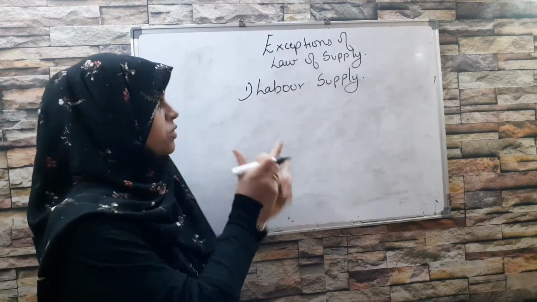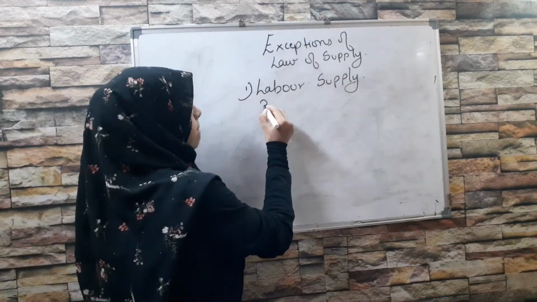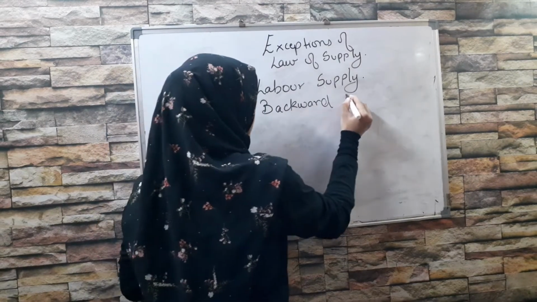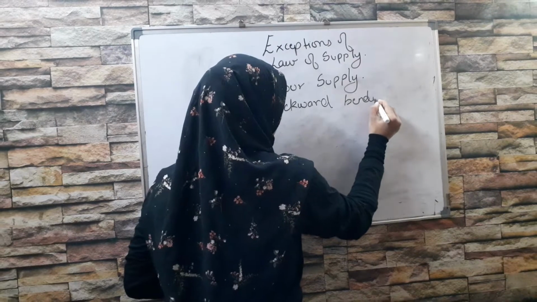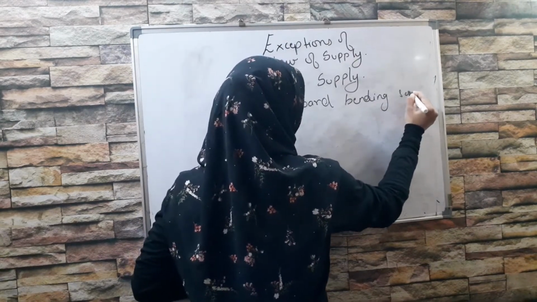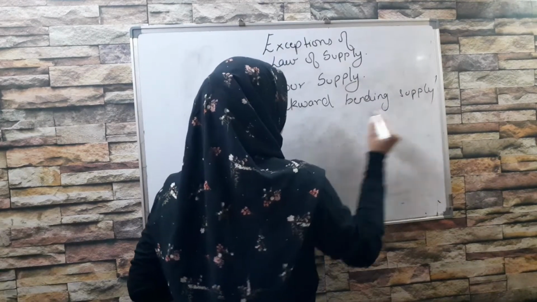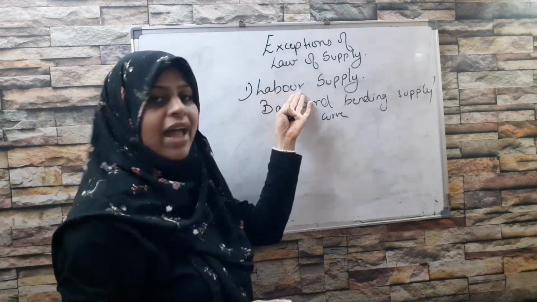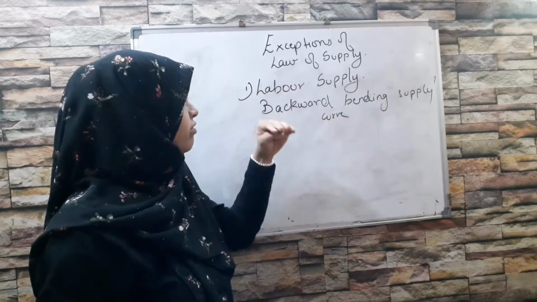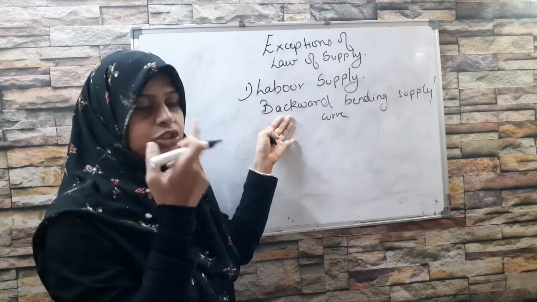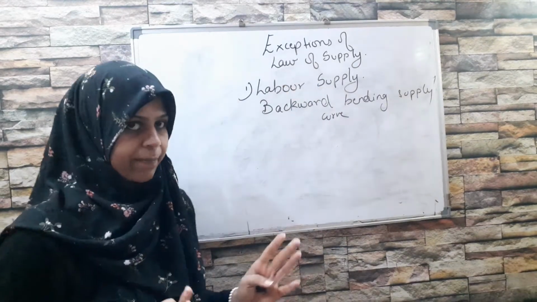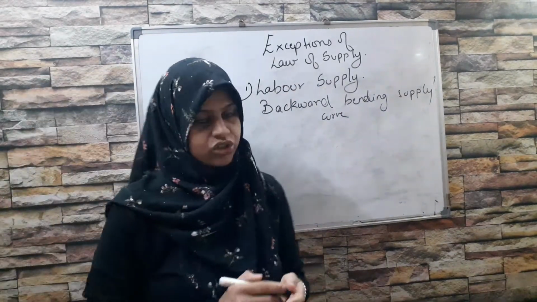Another name for this particular topic is backward bending supply curve. It could be asked, write a short note on supply of labor or labor supply curve, or it can be asked, write a short note on backward bending supply curve. Both mean the same. Now what is this actually?